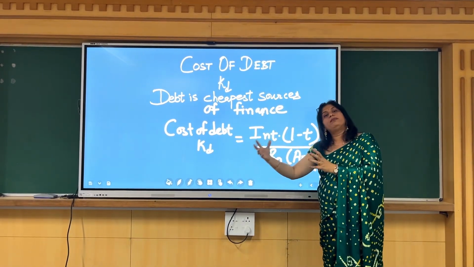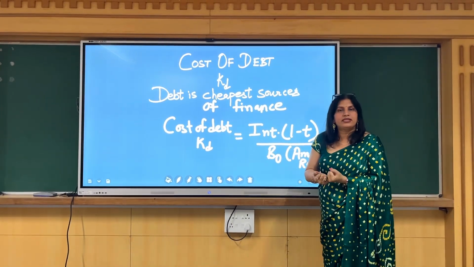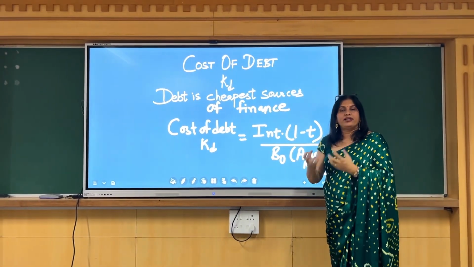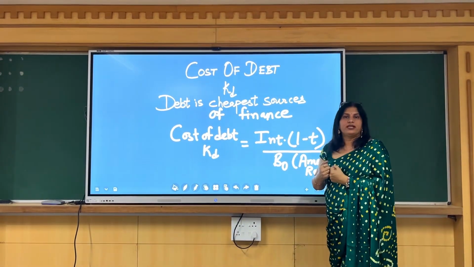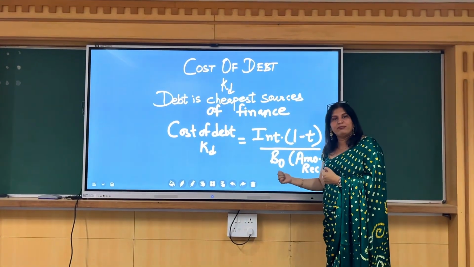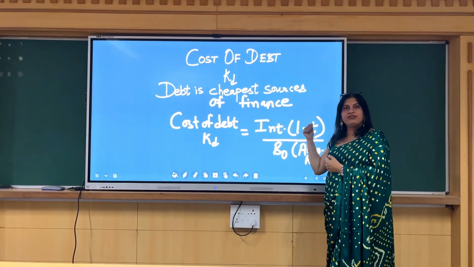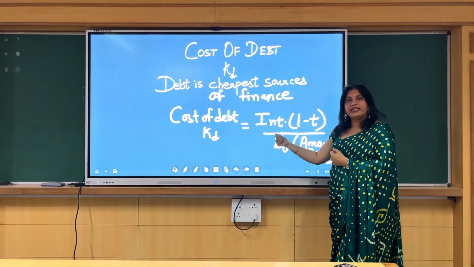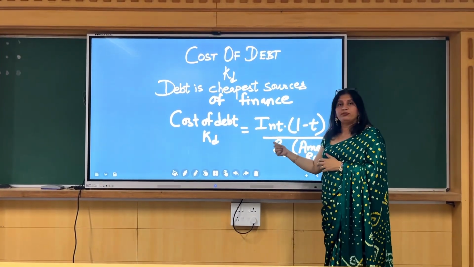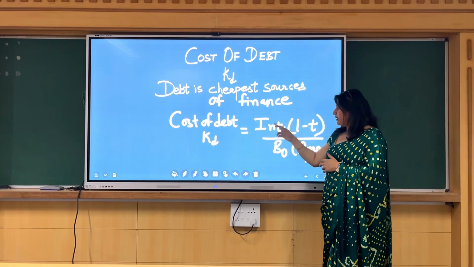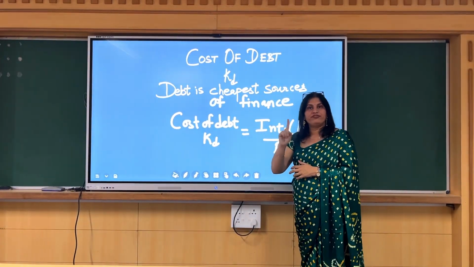So भले आपका डिबेंचर और बॉन्ड 100 रुपीस का था, लेकिन कंपनी के हाथ में कितना पैसा आया? कंपनी ने 100 के फेस वैल्यू के डिबेंचर को 90 रुपए पे इशू करके लिया, तो कंपनी के हाथ में सिर्फ 90 रुपए आए, राइट? So 90 will be written as the denominator, T will be the tax rate, and interest is, let's say, 10% on 1 lakh. So 10% would be the interest rate. By using this formula, you can easily calculate the cost of debt.